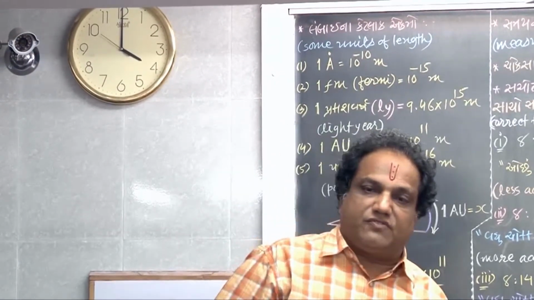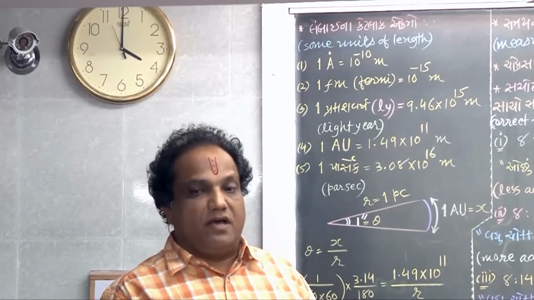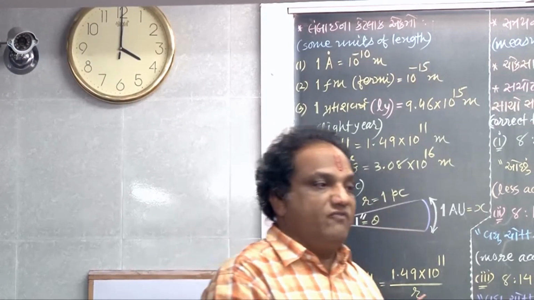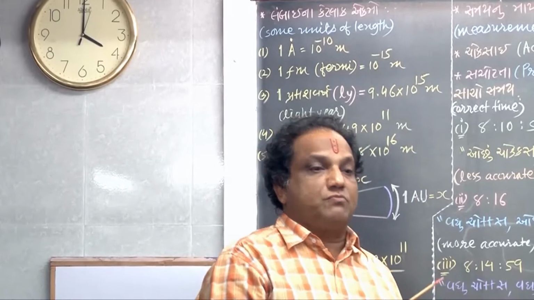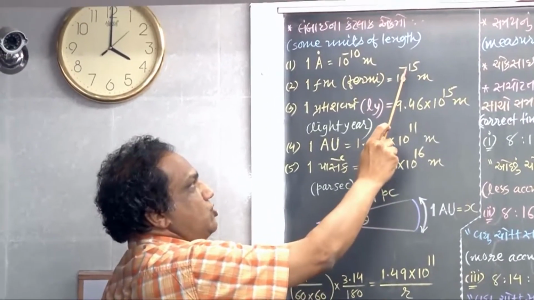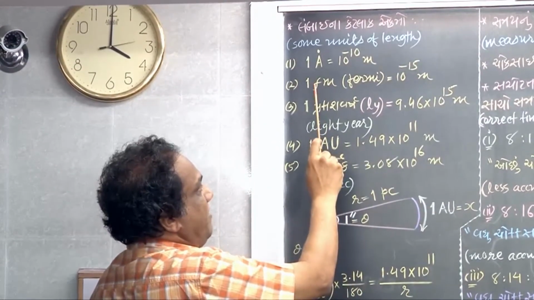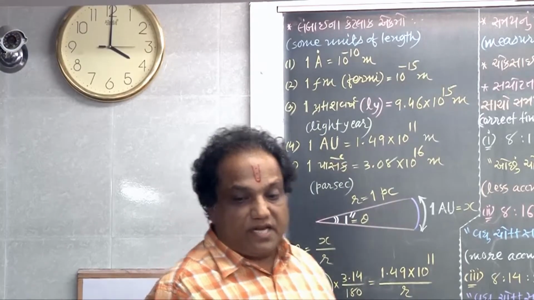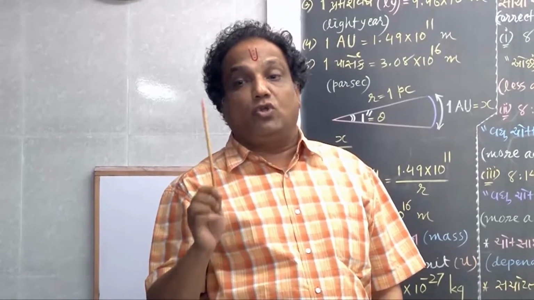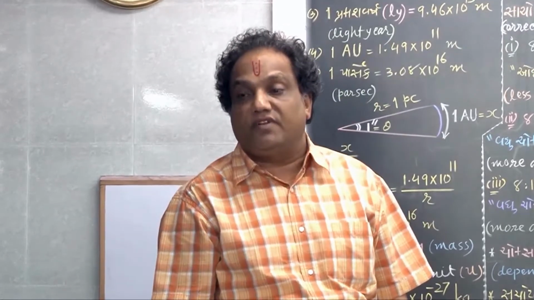There was a physicist with the name Mr. Fermi. In his memory, we have defined another small unit of length, which is called 1 Fermi. Its symbol is small f, small m. And what is the value? 10 raised to minus 15 meter. You may call it femtometer. Deci, centi, milli, micro, nano, pico, femto, atto, zepto, yocto. Correct? In that, femto means 10 raised to minus 15.